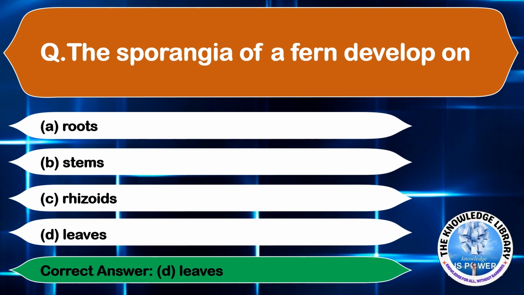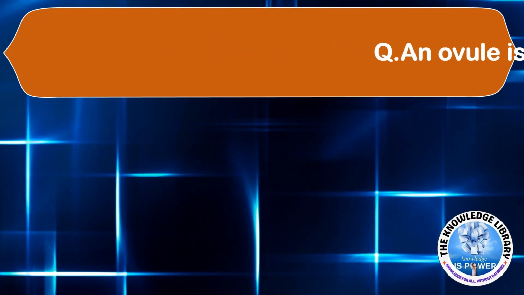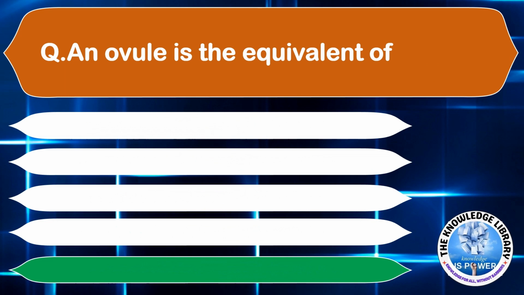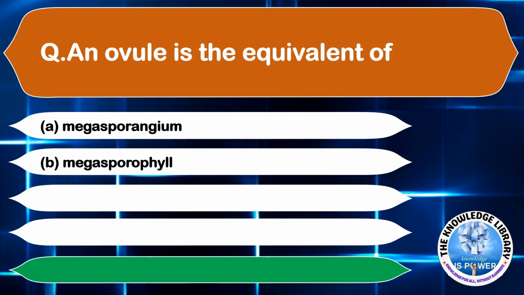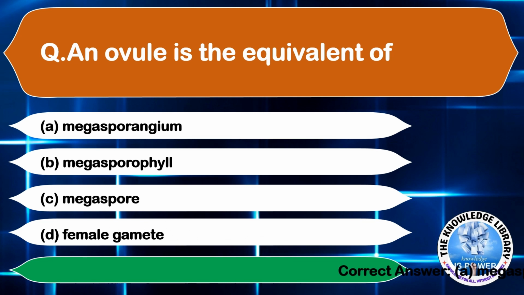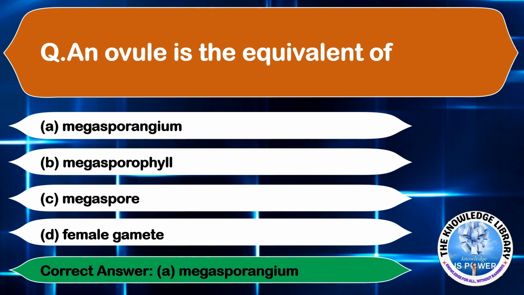Moving on to the next question. An ovule is the equivalent of option A megasporangium, option B megasporophyll, option C megaspore, and option D female gamete. The correct answer is option A megasporangium.